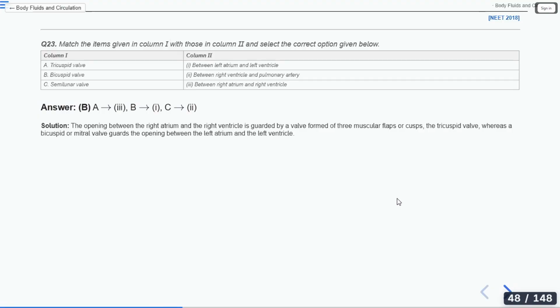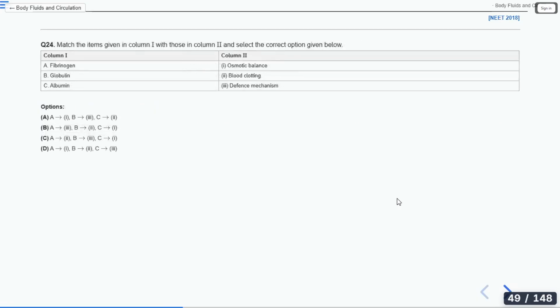Okay. Let's see one more question. Match the items given in column 1 with those in column 2. Fibrinogen, globulin, albumin. Osmotic balance, blood clotting, defense mechanism. Okay, Saksham, option C. What about others?